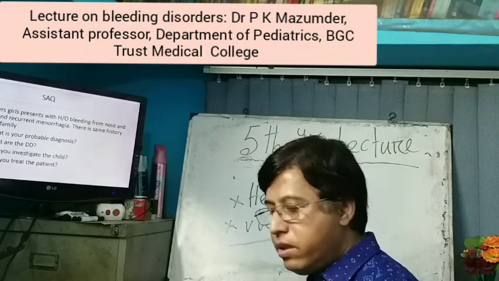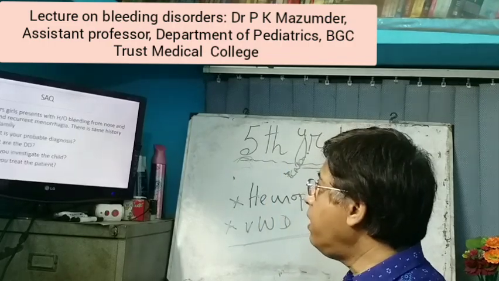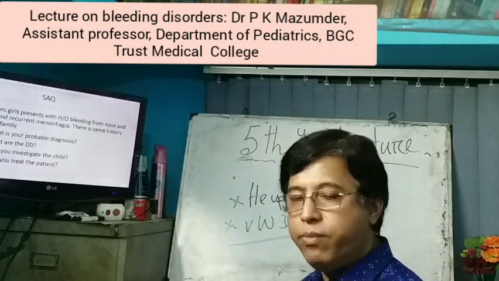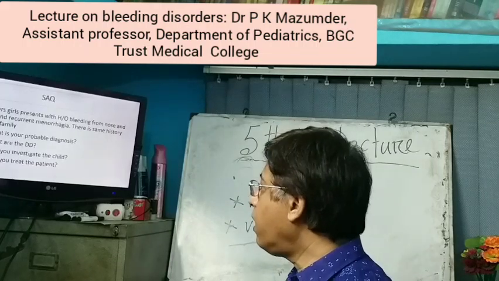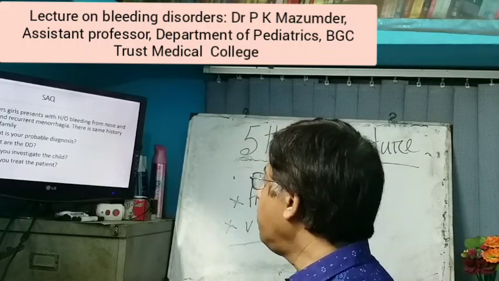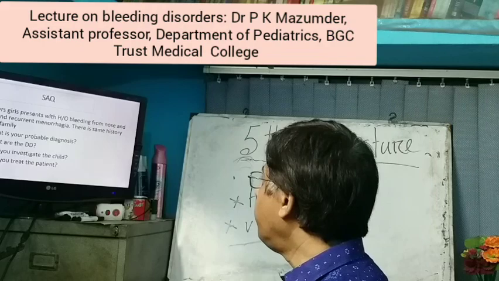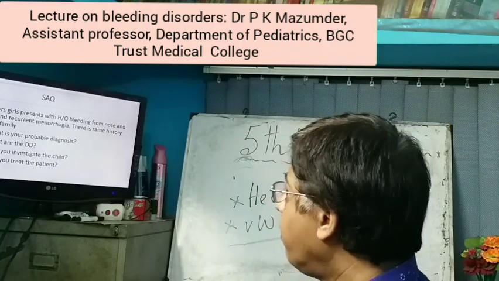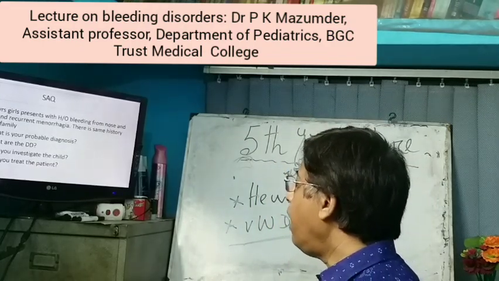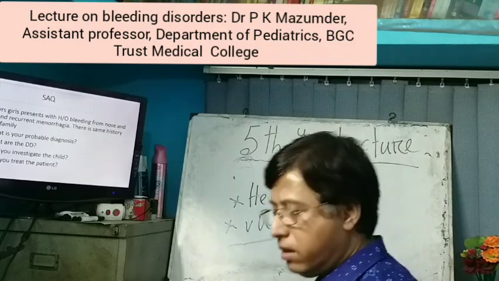My probable diagnosis is von Willebrand disease. What are the DD? DD is hemophilia, and another you may tell is ITP. How will you investigate the child? How will you treat the patient? I will discuss.